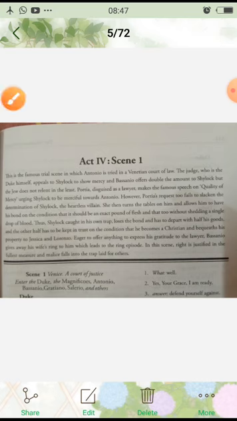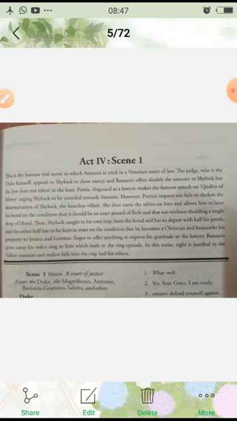Now, before we start, all of you should have your Merchant of Venice textbook and one pencil with you, so that you can keep on underlining the difficult words and write the meanings as well at the same time. Now, here what is given is that this is the famous trial scene in which Antonio is tried in Venetian court of law.